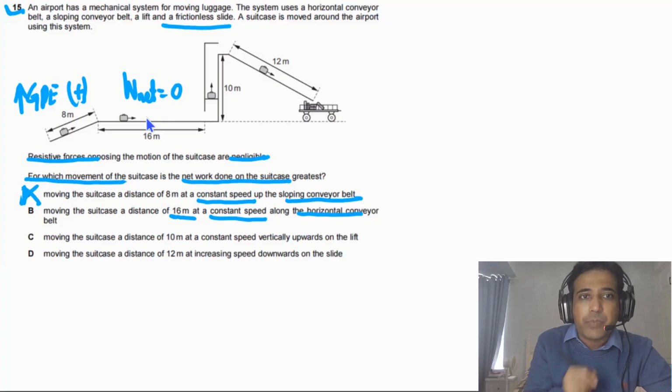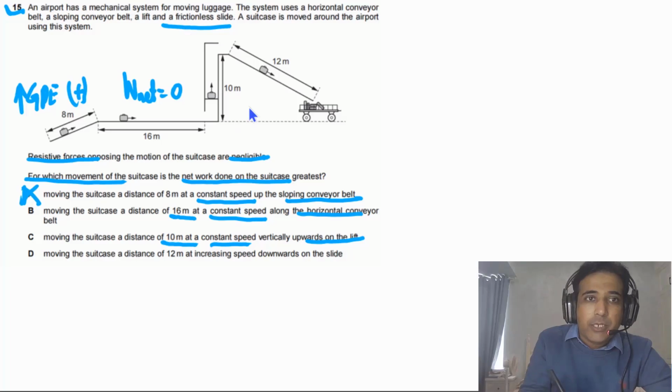If you look at option C, it is given to us moving the suitcase a distance of 10 meters at a constant speed vertically upwards on the lift. So in this case, the object is gaining potential energy, and the gain of potential energy in this case, as compared with this one, is much greater. So in this case, more work is done on the system.